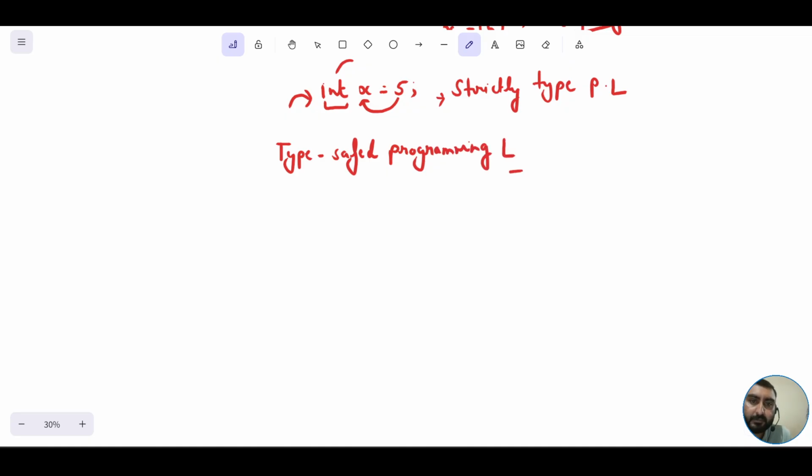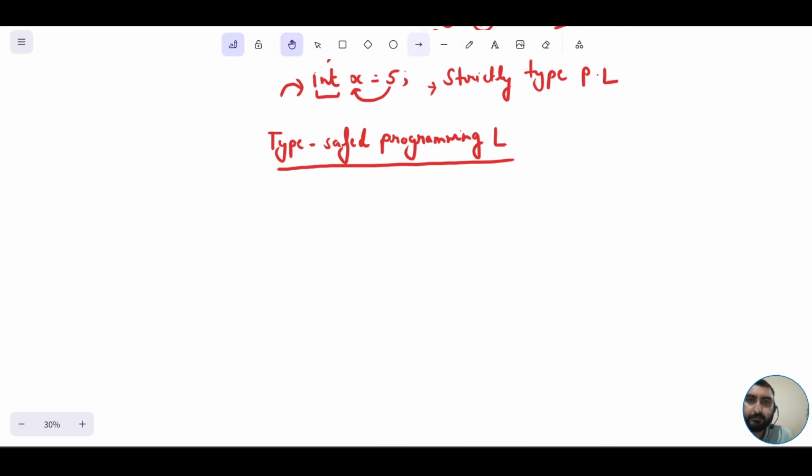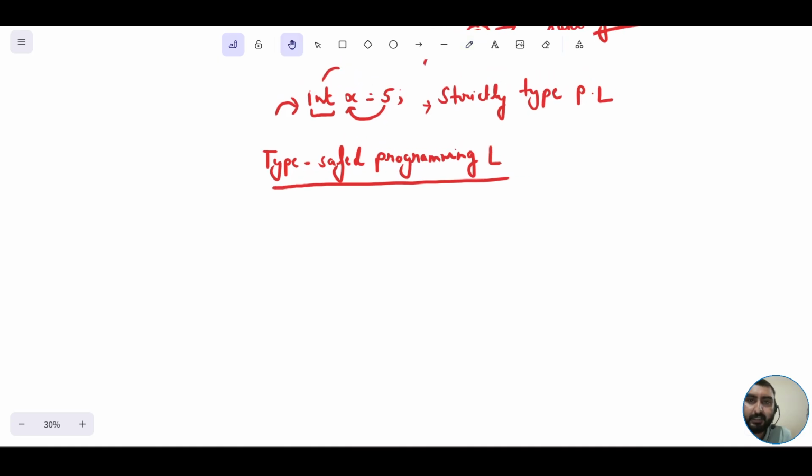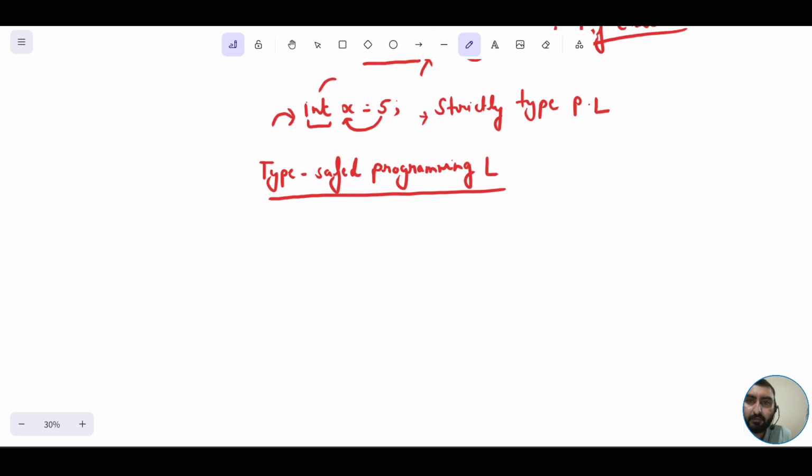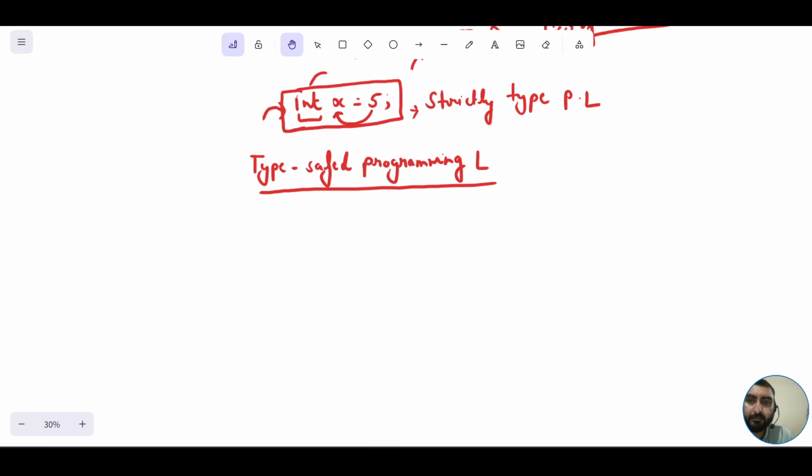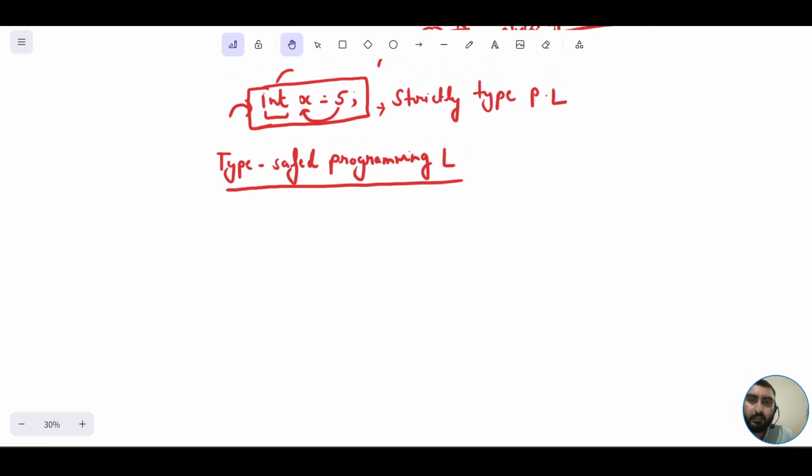How is Java a type-safe programming language? Let me discuss it here. For the time being, you might be getting confused about what I have written here. For the time being, consume it as I have explained. Try to consume it. Later on in the sessions, I'll be explaining in great detail what exactly this is. Let me explain now how Java is a type-safe programming language.